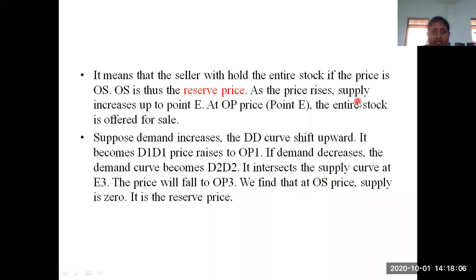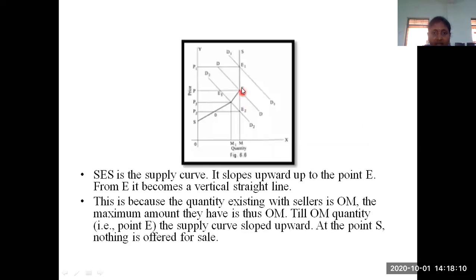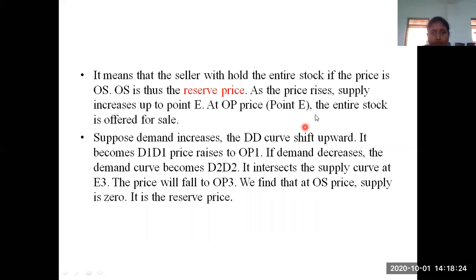So whenever the price increases, the supply increases up to the point E. That is the thing I have explained. At this point, the maximum quantity they are offering is OM only. So at OP price, that is at point E, the entire stock is offered for sale, because whenever the price becomes OP, they are going to offer the total stock.